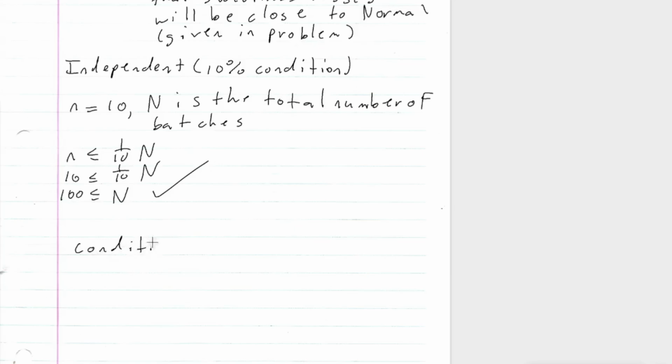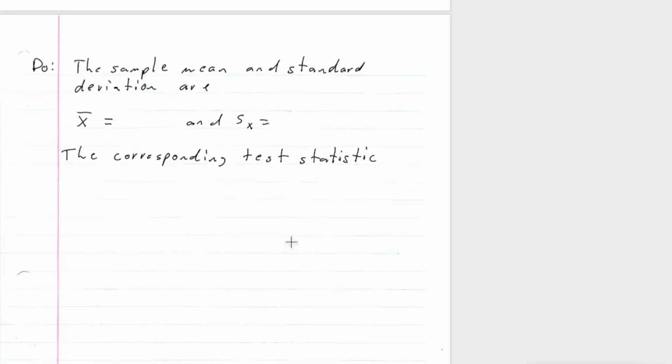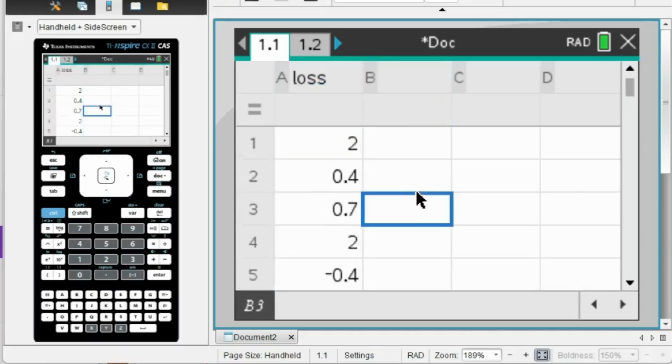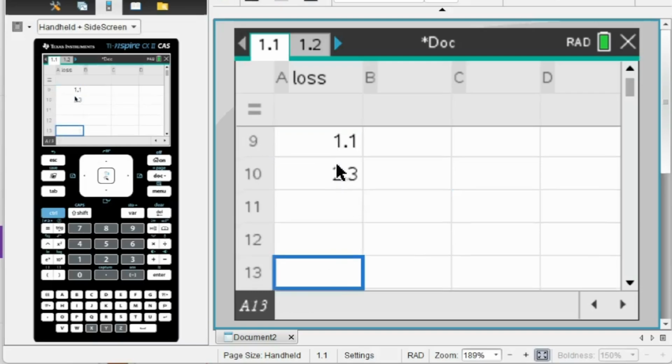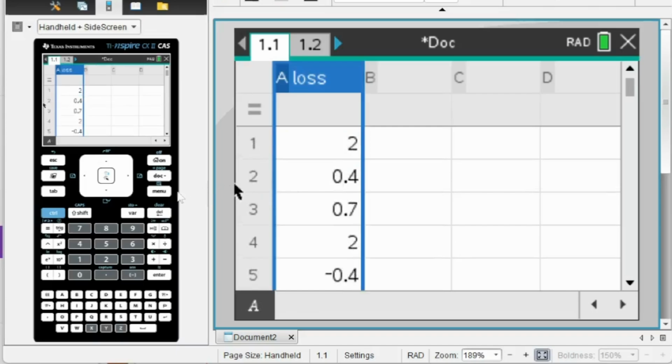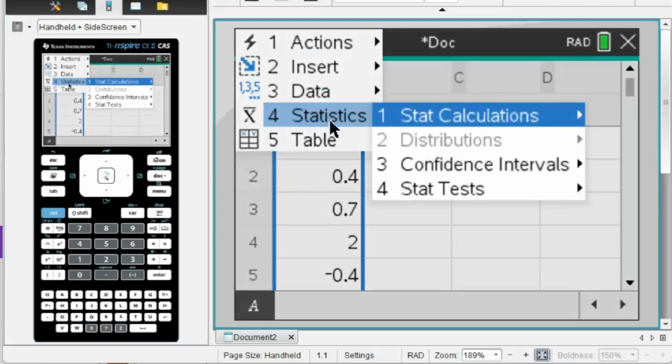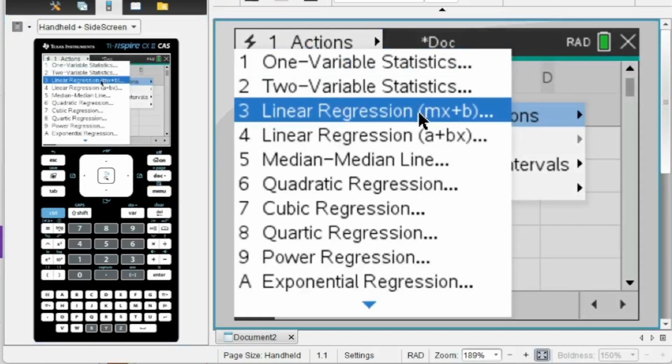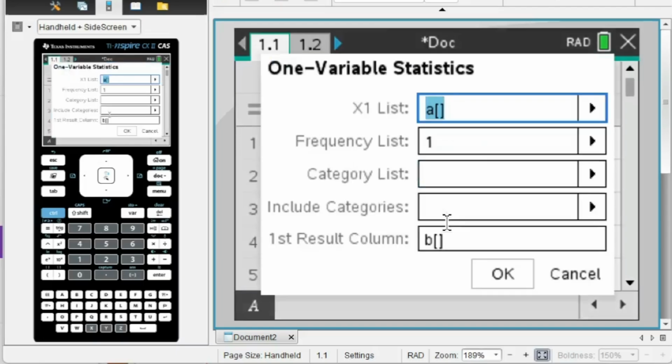Conditions are met. Okay, so now let's find the sample mean and standard deviation, because we need that for our test statistic. Okay, so as you can see, I already put in the data. Here's my data that's in our problem. And let's go ahead and do our menu, statistics, stat calculation, and one variable statistics.